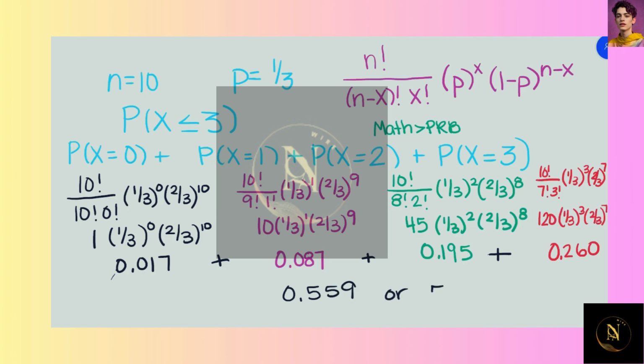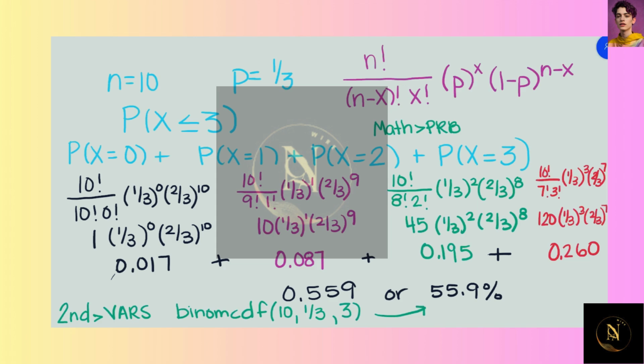So now I'm going to add these 3 values together, and when I do, I get 0.559, or 55.9%. You can also do this in your calculator by hitting second vars and going down to binomcdf. Our sample size is 10. Our probability of success is 1/3. And since we are looking for at most 3, we can put 3 there, and you will get 55.9%.